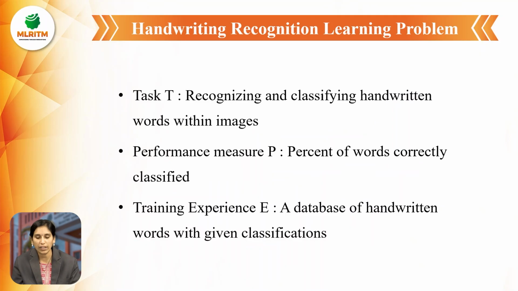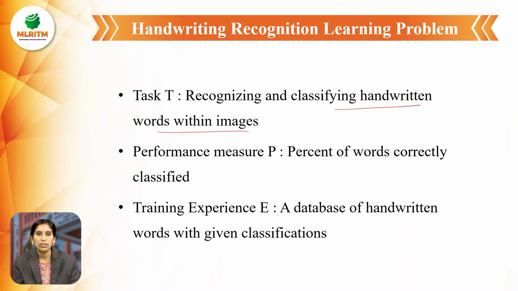The next example is the handwriting recognition learning problem. How can we train the machine for this problem? First, the task is recognizing and classifying handwritten words within images.